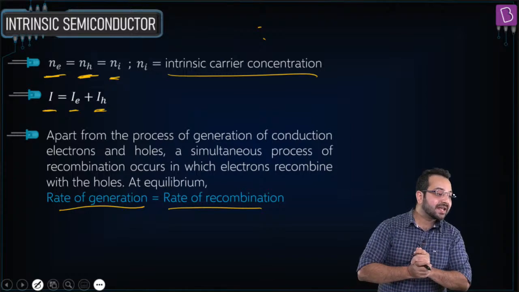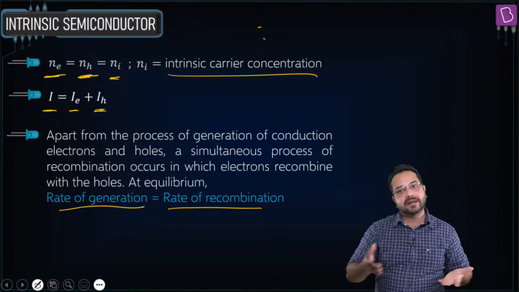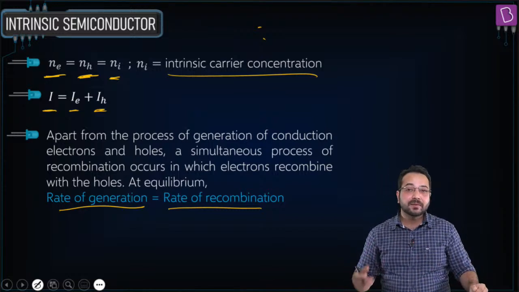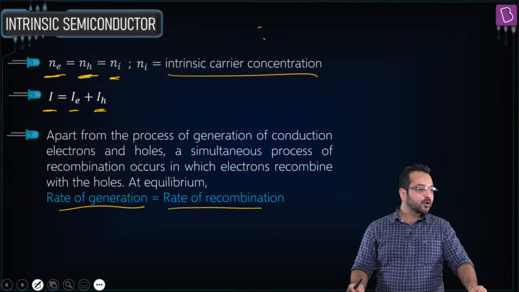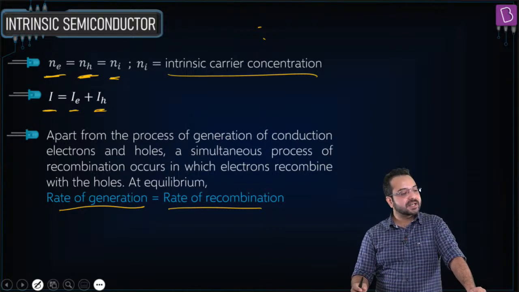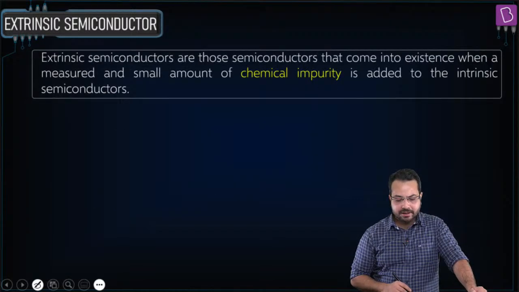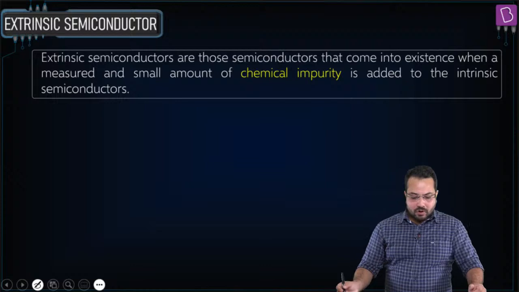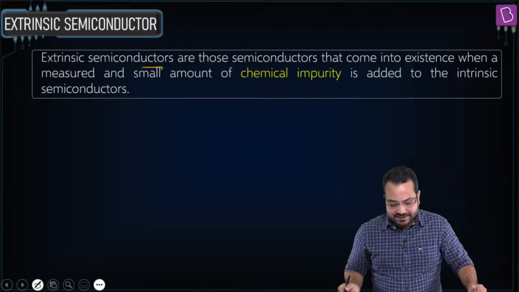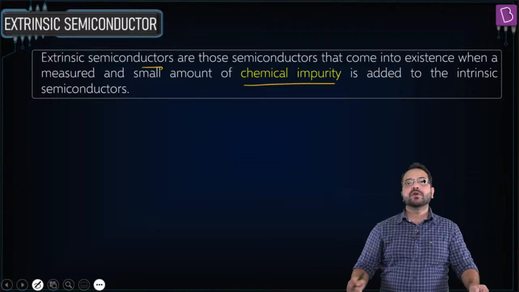Okay, Darun is saying pentavalent impurity. So I'm going to say, Darun, you are half correct. It could be a pentavalent impurity or it could be a trivalent impurity as well. Okay, so Jyoti is saying impurity in semiconductor. Awesome, absolutely correct. Extrinsic semiconductors are semiconductors which come into existence when a small chemical impurity is added.